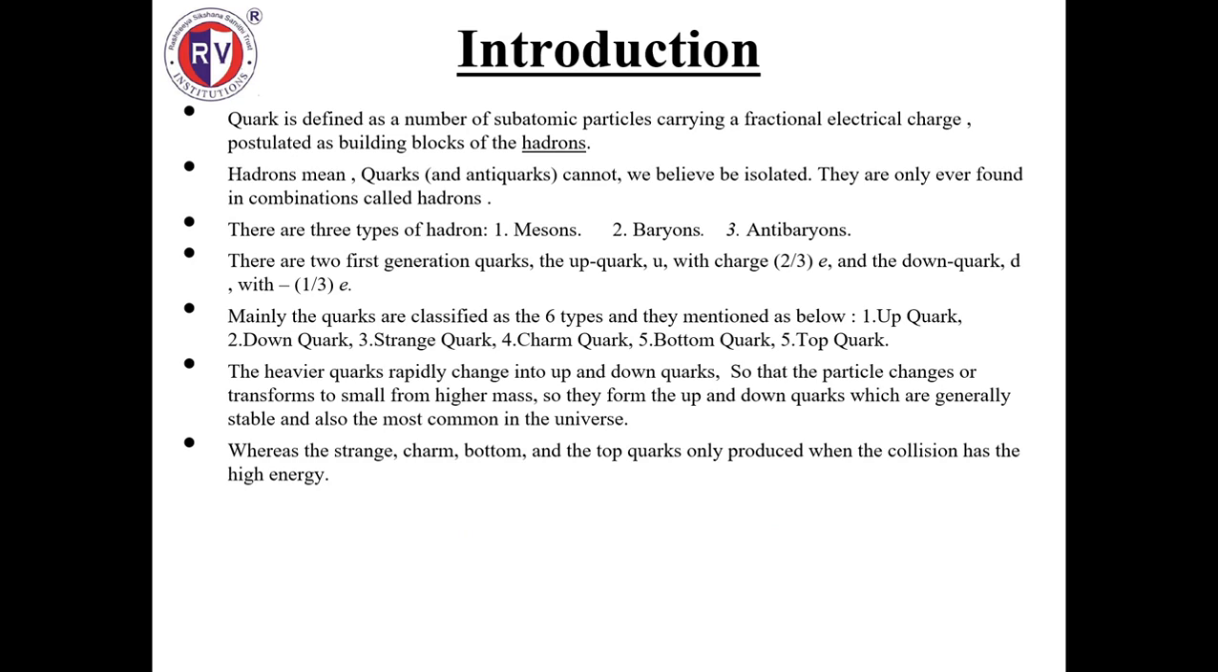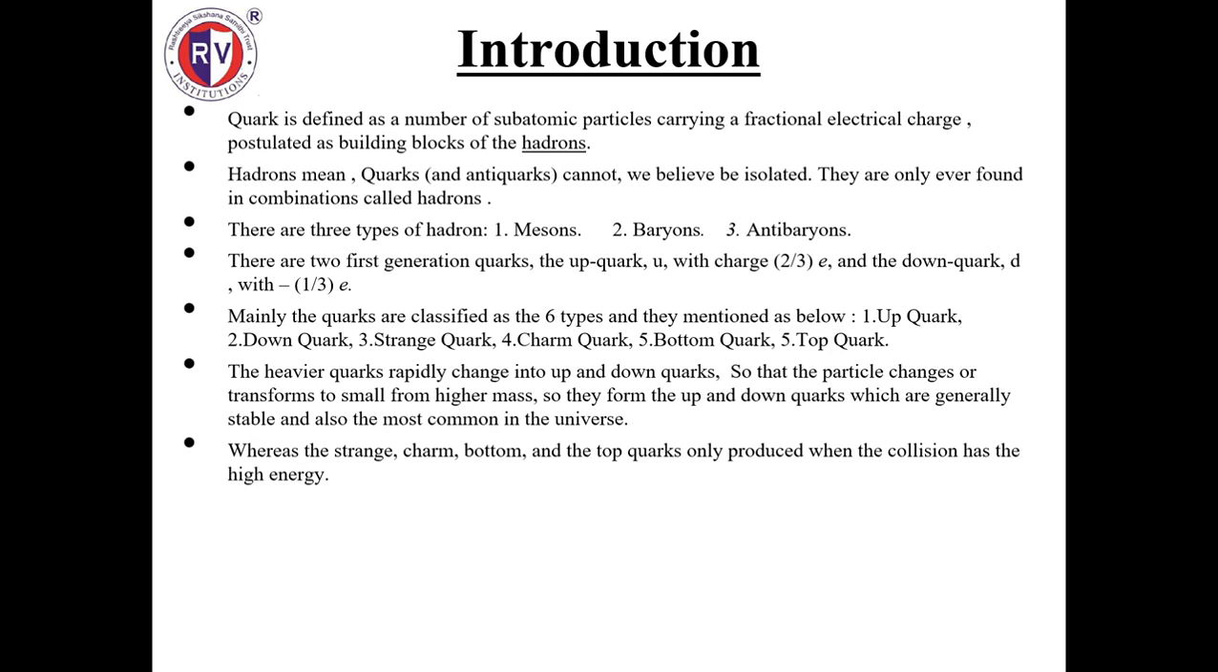Quarks are defined as a number of subatomic particles carrying a fractional electric charge, postulated as building blocks of hadrons. Quarks or antiquarks are believed to be never isolated, and they are only ever found in combinations called hadrons. There are three types of hadrons: mesons, baryons, and antibaryons. Mesons are the quark-antiquark pair. Baryons are the combination of three quarks. Antibaryons are the combination of three antiquarks.